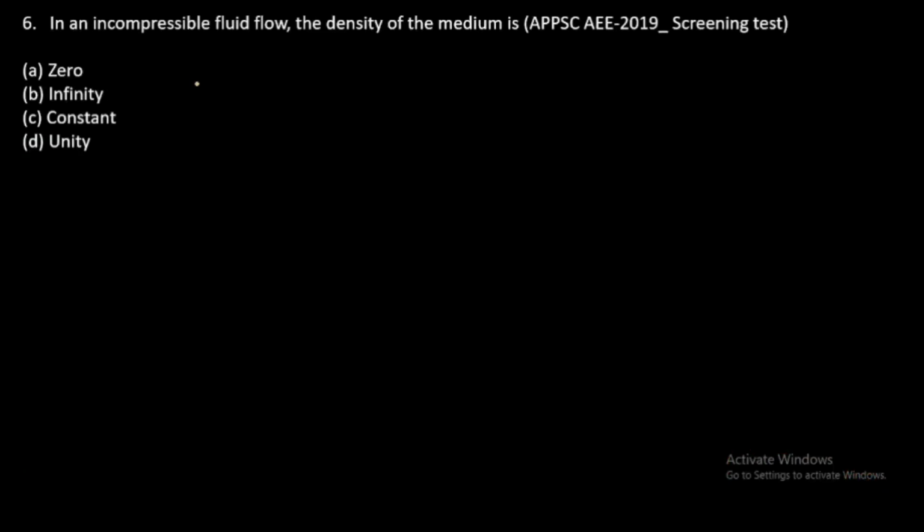Sixth question, in an incompressible fluid flow, the density of the medium is.